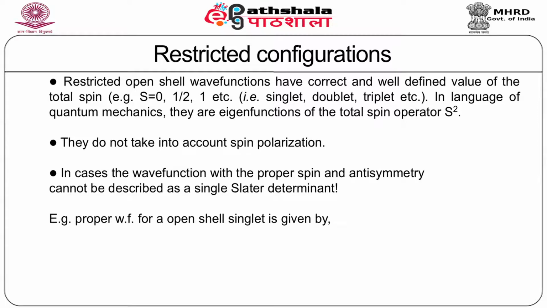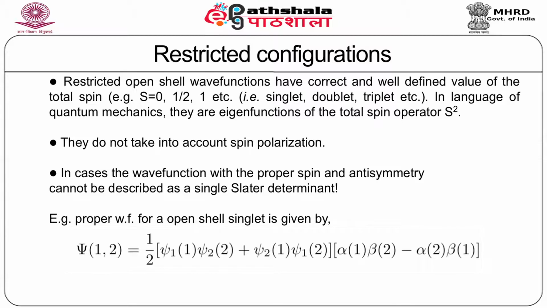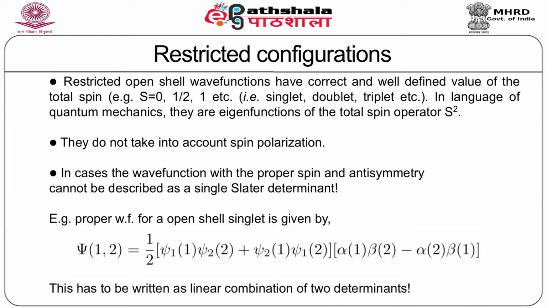For example, the proper wave function for an open shell singlet, such as the singlet state of an oxygen molecule, is given by the following expression, which has both a space part and a spin part. Because it's a singlet, the spin part is written with this negative sign in this combination, the singlet combination. Since the entire wave function should be antisymmetric, the combination in the space part is with a positive, or plus, sign. This has to be written, as you can convince yourself, as a linear combination of two determinants.